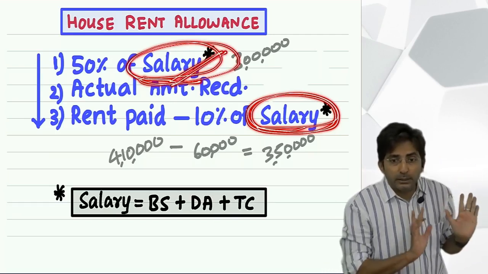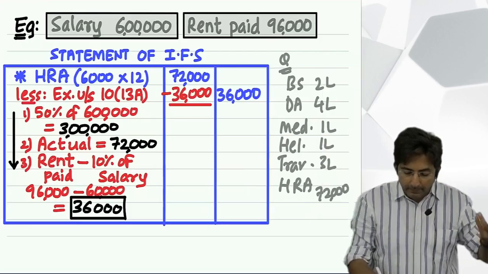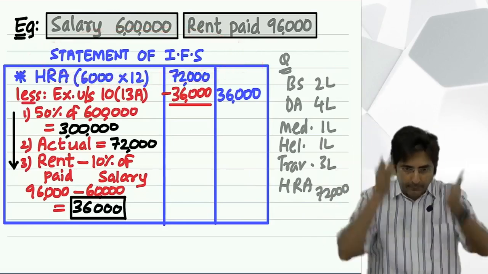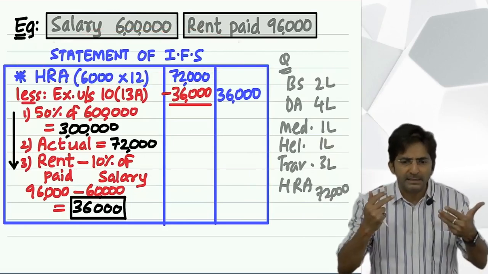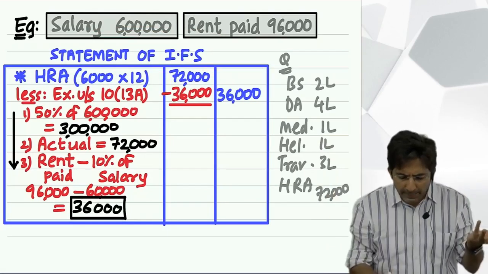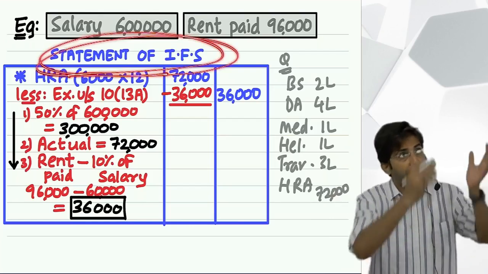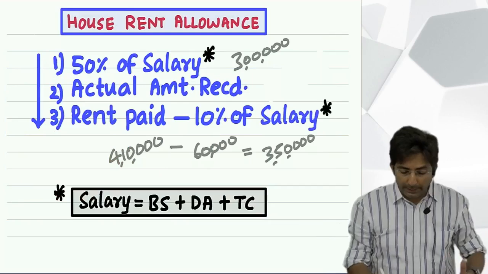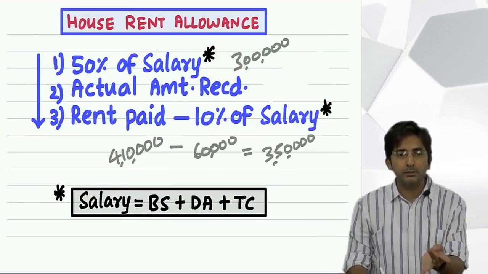See, it is just for the sake of the formula. When you are preparing the main statement, obviously, in the main statement, you will write everything which you have received from your boss. Did you listen to what I said? In the main statement, main means this one. In this statement, you will write everything which you are receiving from the boss. But in the formula, you will write only three things. Basic, dearness allowance, turnover commission.